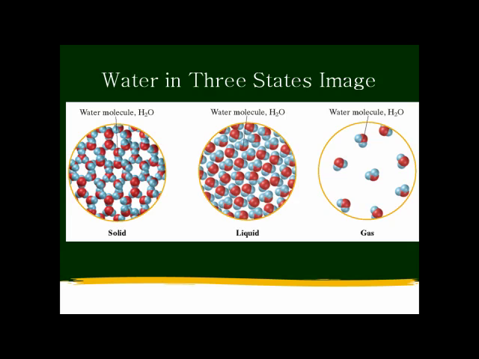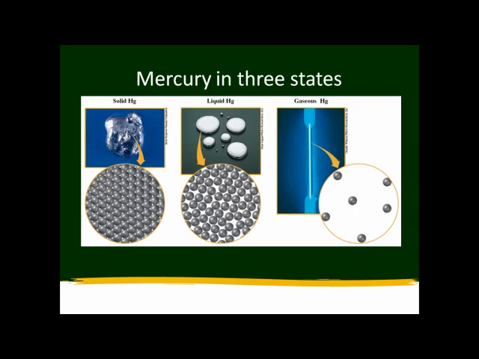But we can look at another substance. For example, we can look at mercury in its three states of matter. This is probably more what you expect to see: solids have tightly packed particles. It has a very rigid structure. These particles have movement, but it's limited to just a vibration in place. A liquid has smaller spaces between the particles. It allows the particles to flow over one another, so it's considered to be a fluid. And gases have a large amount of space between their particles. Also considered to be a fluid because its particles can slide past one another.